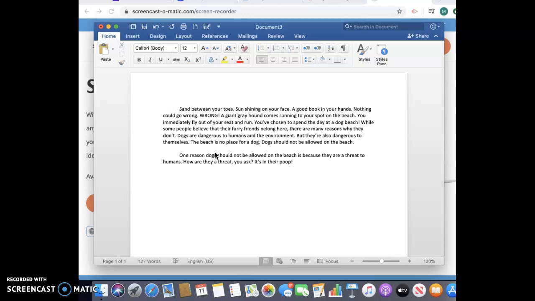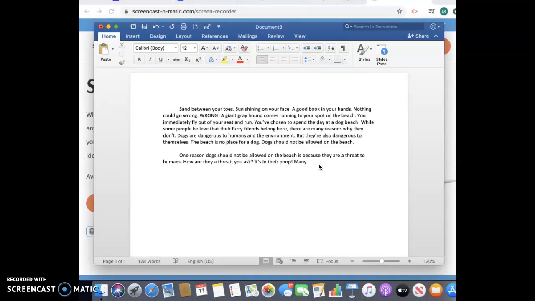So now I'm going to go ahead and start using my plan and what I've written in my plan to add to my middle. So I'm looking back at my plan and I have about 6 different facts from my plan that I can use in my middle. So I could make a pretty long middle. So I'm going to reread this back to you. This says, one reason dogs should not be allowed on the beach is because they are a threat to humans. How are they a threat, you ask? It's in their poop.